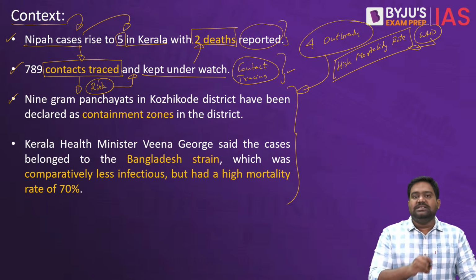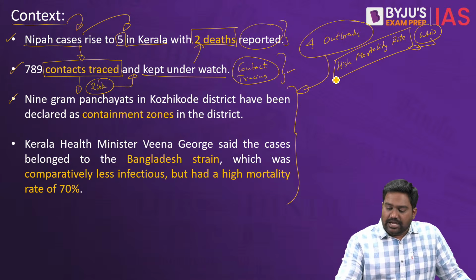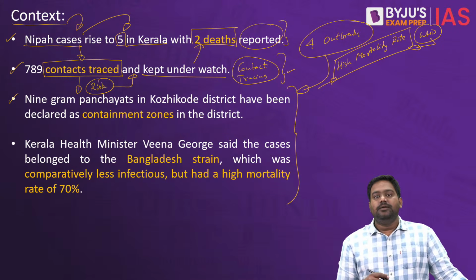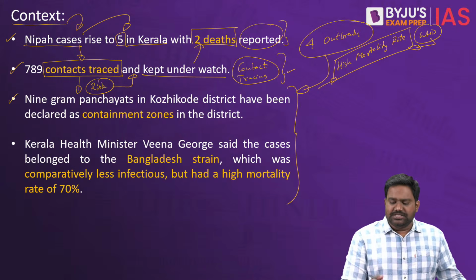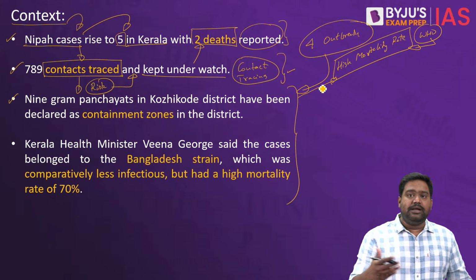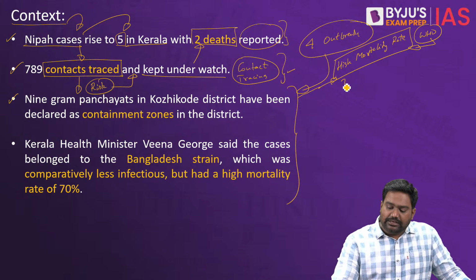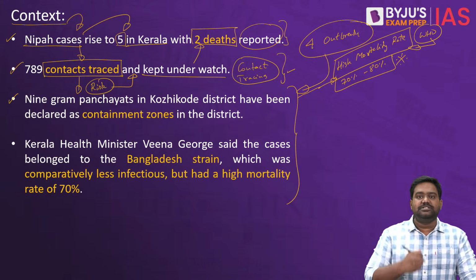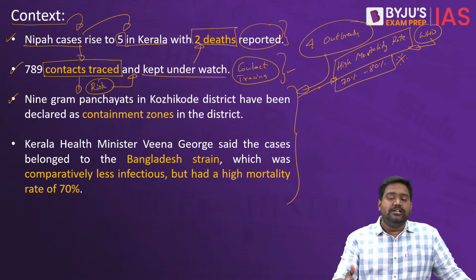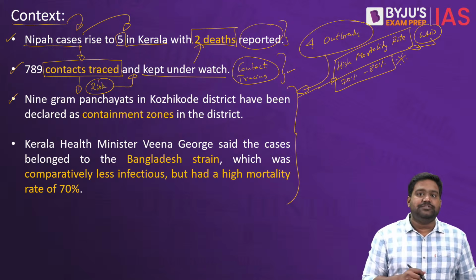Even though the spread of the disease is very limited, its infection rate is very limited, its high mortality rate is a concern. In the outbreaks that we have seen around the world, there are few regions in the world which are primarily affected by Nipah outbreaks. So wherever we have come across these outbreaks, the mortality rate has been in the range of 70 to 80%, which is extremely high for a contagious disease. In the 4 recent outbreaks in Kerala, almost 90% of the infected patients lost their lives.